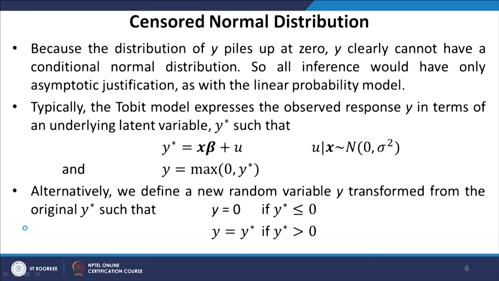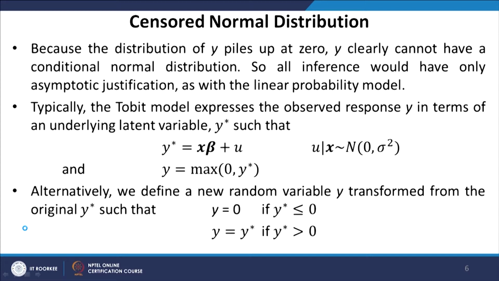Now, because the distribution of y piles up at 0, y clearly cannot have a conditional normal distribution. It has a censored normal distribution. So, all inference would have only asymptotic justification, as with the linear probability model.